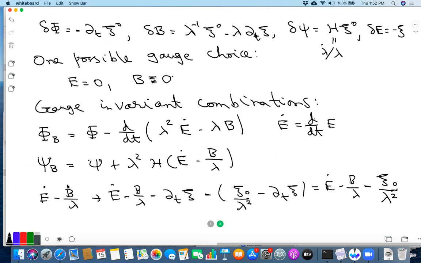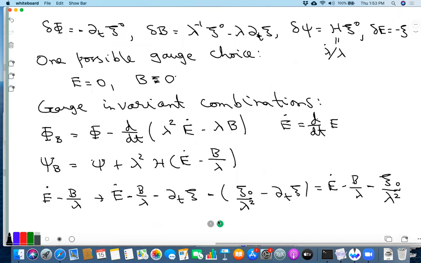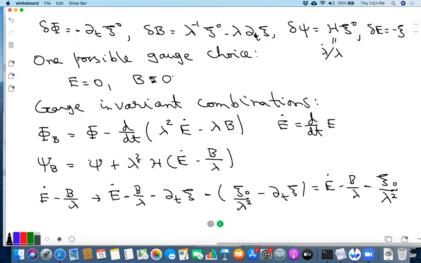Will we here also be taking the change in lambda due to the gauge transformation? That we have already taken into account, right? This lambda is a background lambda, that's the e to the 2h t. Because the change in lambda we have taken into account here. Maybe you're worried about the following: when you change lambda, that will be second order, right?